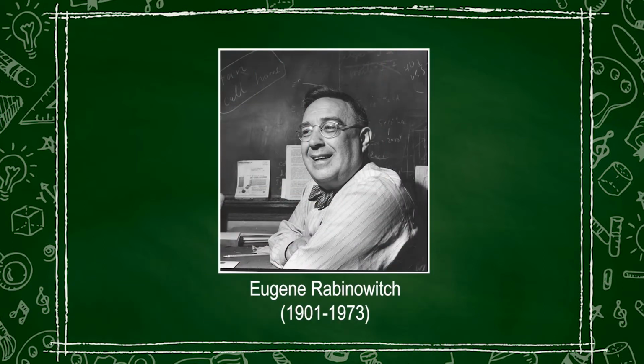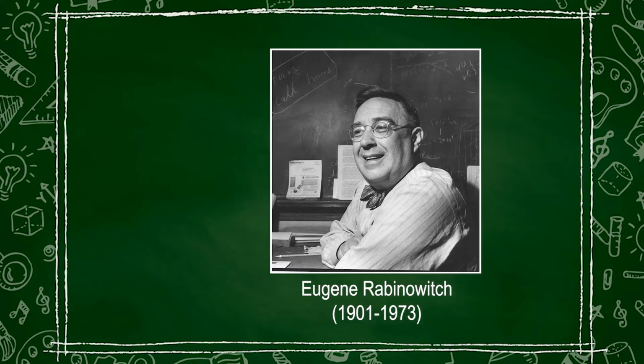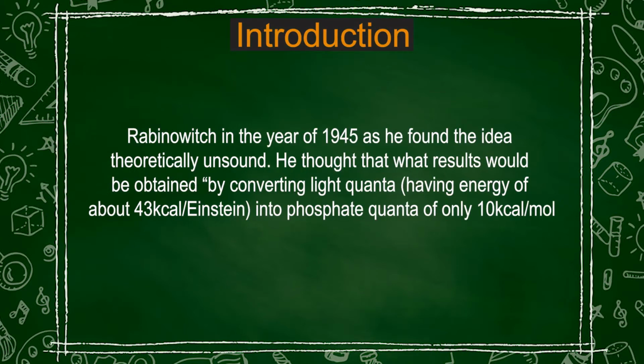However, this theory was opposed by Rabinovich in the year 1945, and he said that the process of photosynthesis is not thermodynamically favorable. He therefore nullified the theory of photophosphorylation and said that it is impossible, as it is converting light quanta, which has an energy of 43 kilocalories per Einstein, into phosphate quanta of only 10 kilocalories per mole. He suggested that such a process would not be biologically sound in a photosynthetic organism.